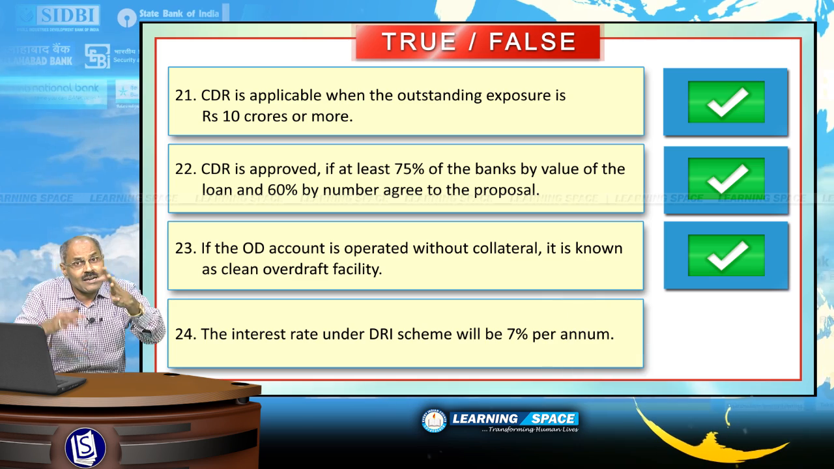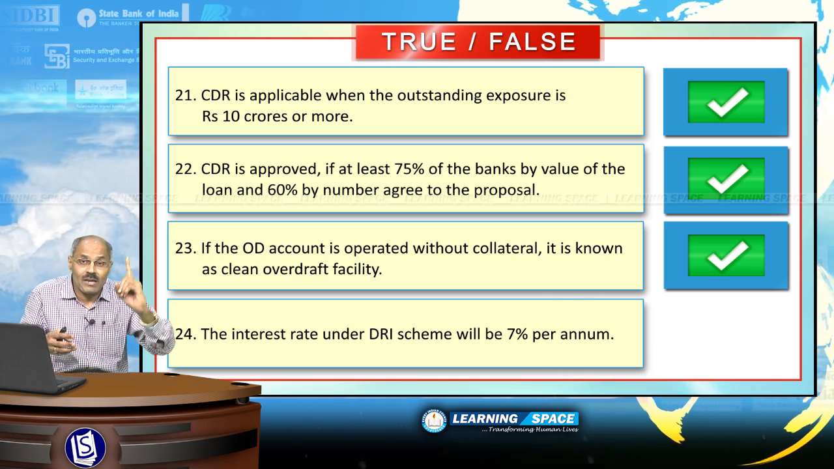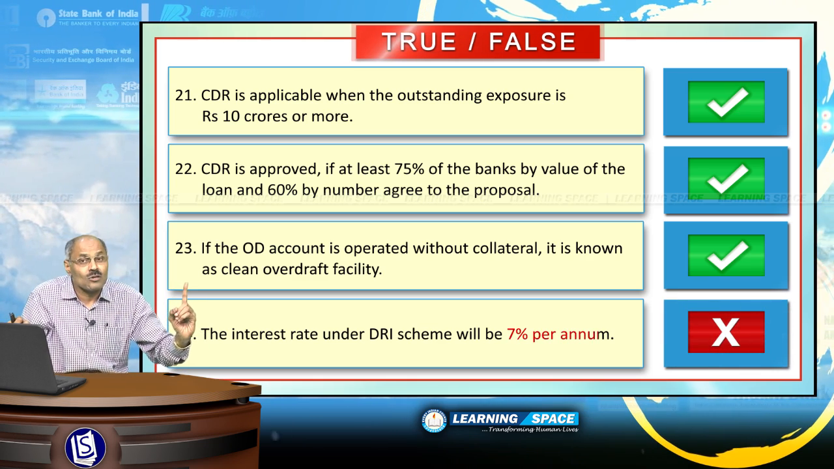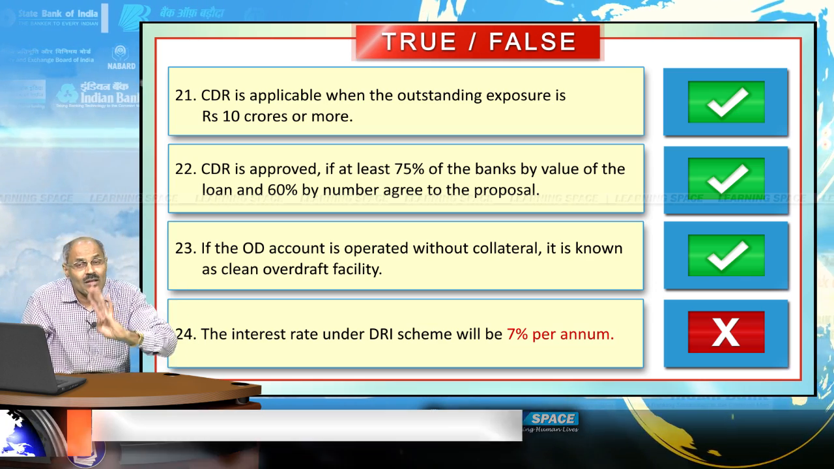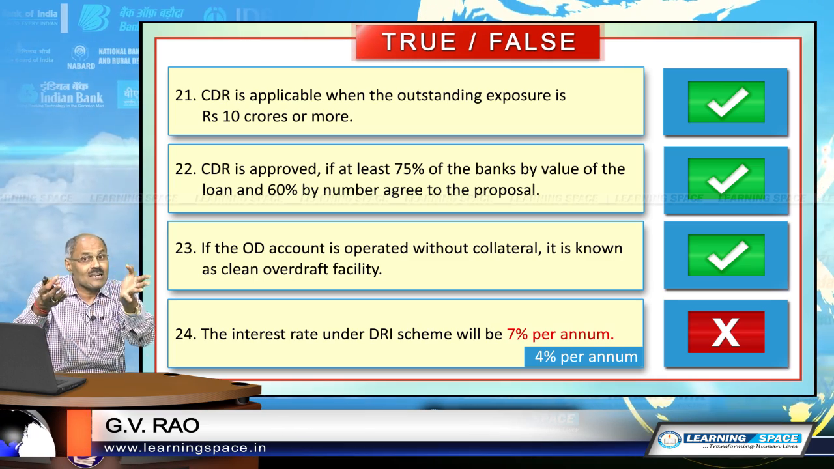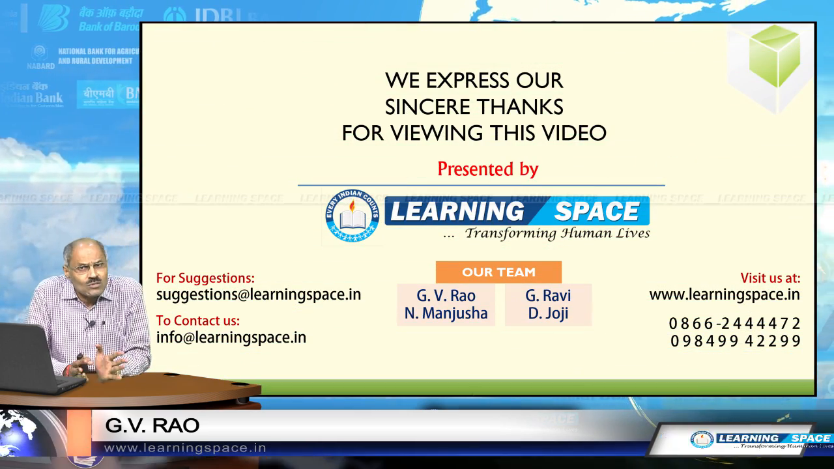The interest rate under DRI scheme is 1% of the previous year's lending. Banks have to lend to the disadvantaged groups and the interest rate will be 4%. Please correct the sentence.